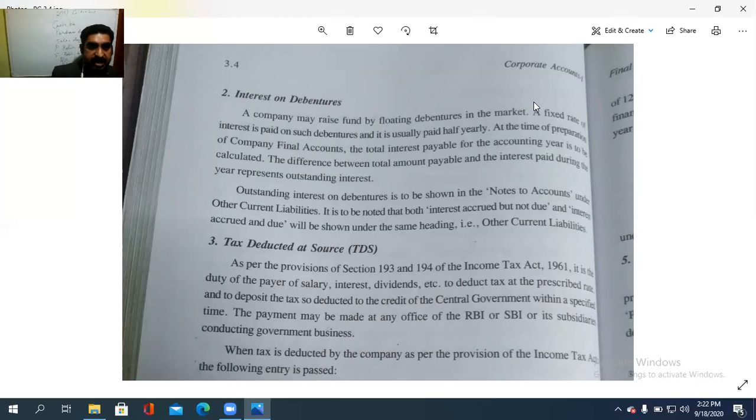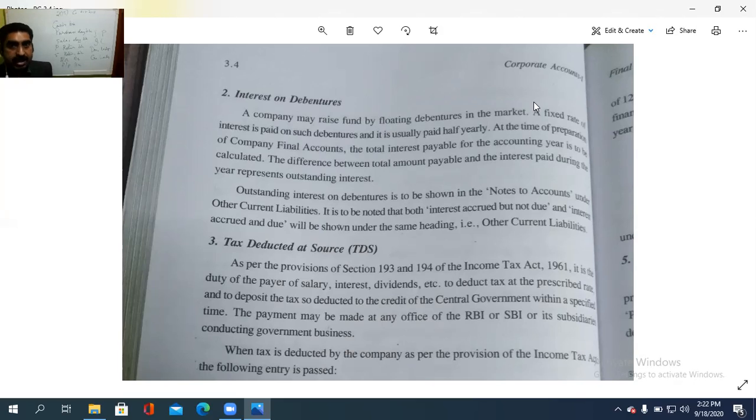Then second case, interest on debenture. A company may raise the fund by floating the debentures in the market. A fixed rate of interest is paid on such debentures and it is usually paid half yearly. At the time of preparation of company final accounts, the total interest payable for the accounting year is to be calculated. The difference between total amount payable and the interest paid during the year represents the outstanding interest.